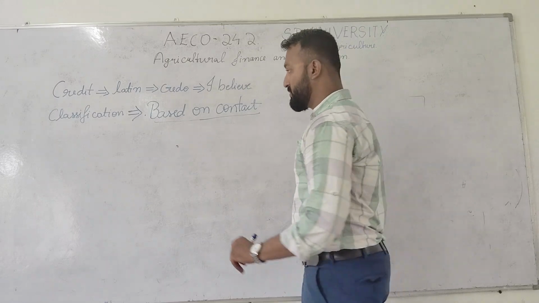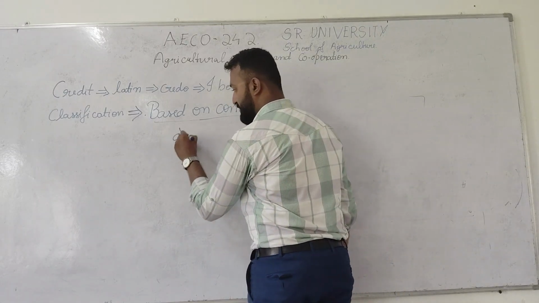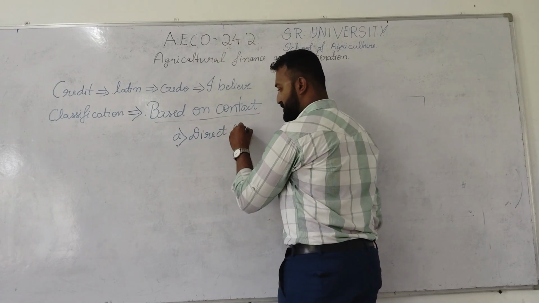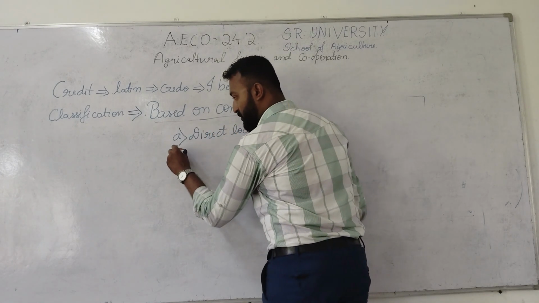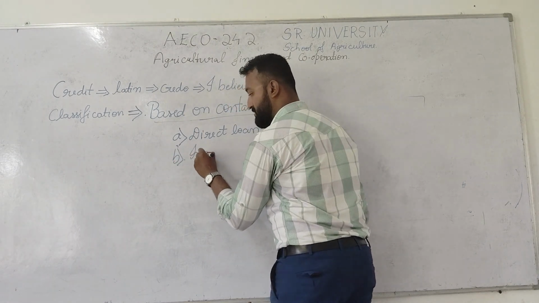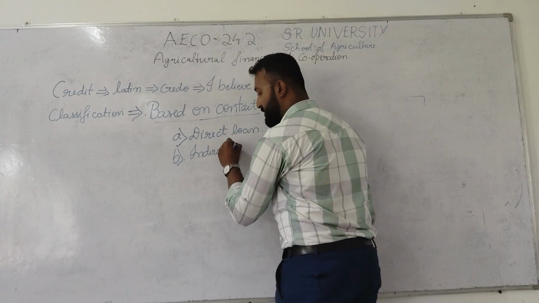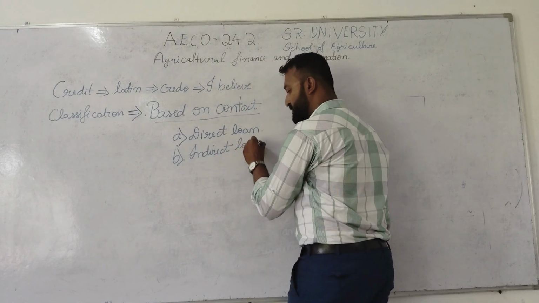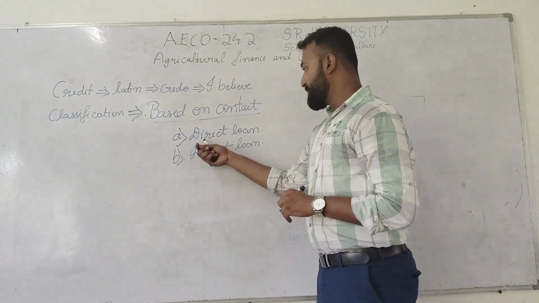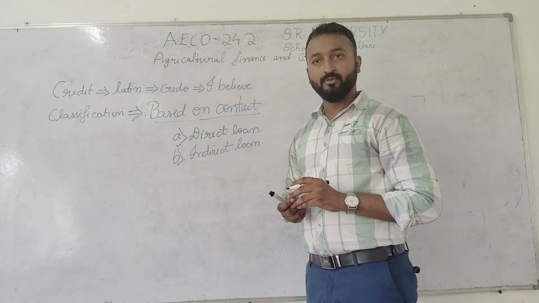The next one is based on contract. Based on contract, we have two classifications, that is direct loans and indirect loans. By the name itself, you will come to know what we mean by direct loans and indirect loans. Direct loans are those loans which are given directly into the hands of the borrower. Let me explain clearly about direct loans.